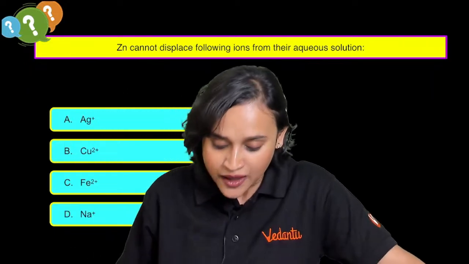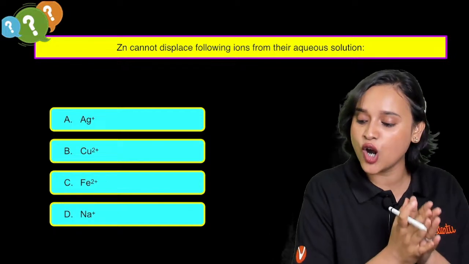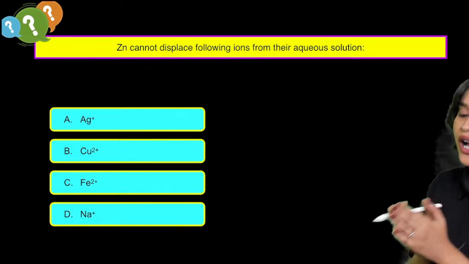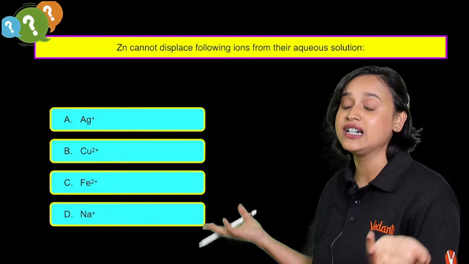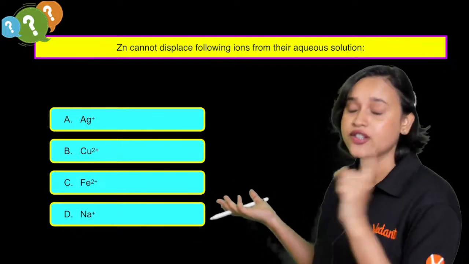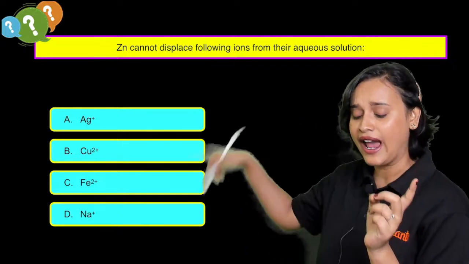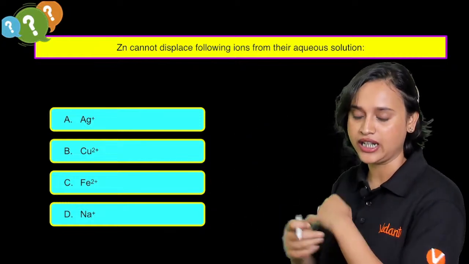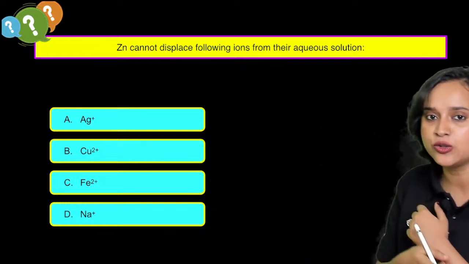Chalo, guys. Moving on, the next question is: Zn cannot displace the following ions from the aqueous solution. Who can Zn not displace, everybody? Ag plus, Cu2 plus, Fe2 plus or Na plus.